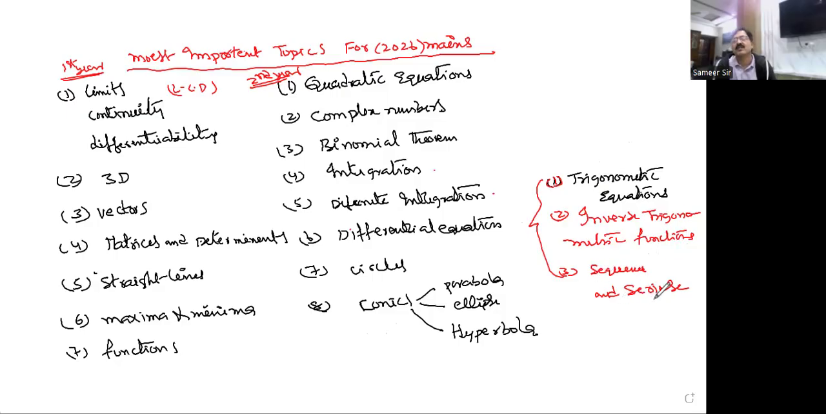And the next one is sequence and series. If you go through all these topics thoroughly and perfectly, guys, I think by the grace of God, you are going to get 99 percentile.